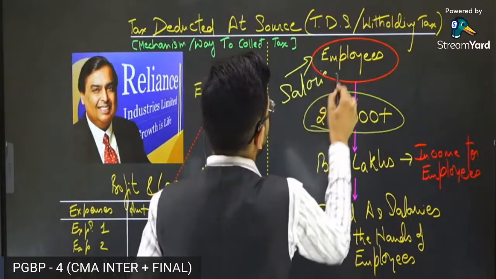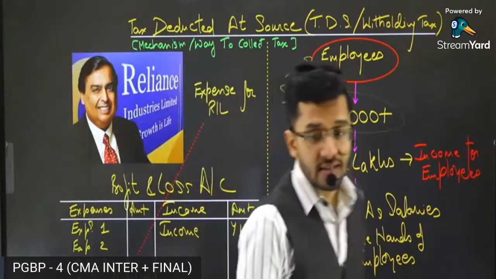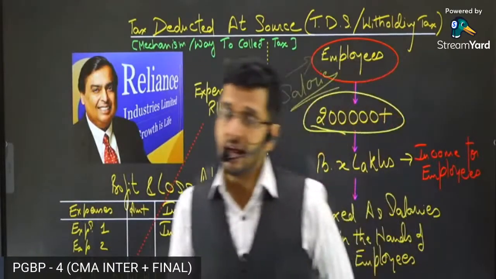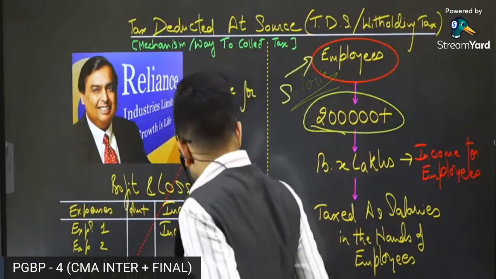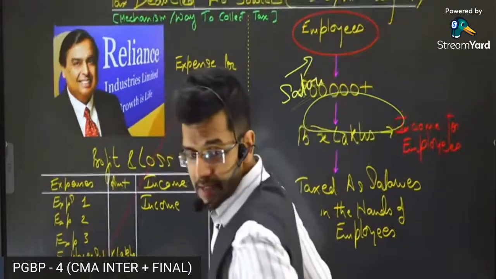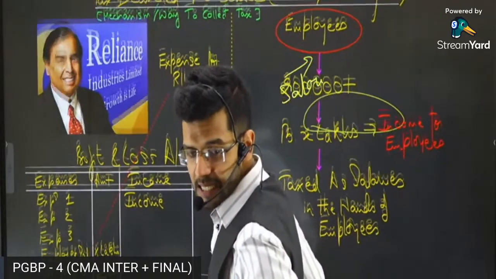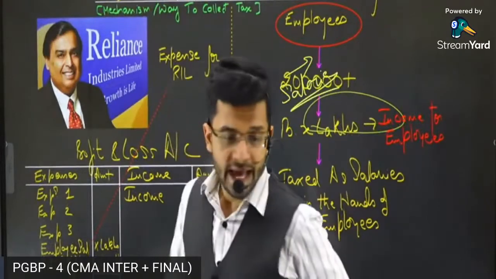Obviously, Reliance Industries Limited is paying salaries to the 2 lakh employees. Now, the question is, sir, is this salary an allowable expenditure from an income tax perspective in the profit and loss account which is prepared for Reliance Industries Limited? Is it an allowable expenditure? Answer is a big yes. It is definitely an allowable expenditure.